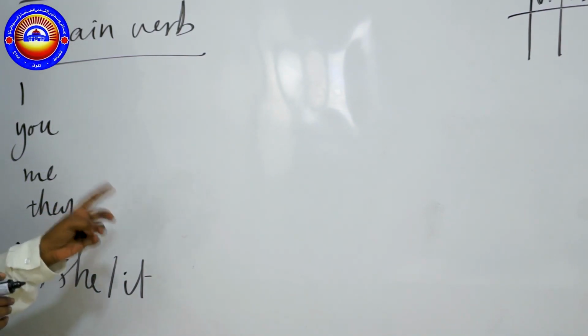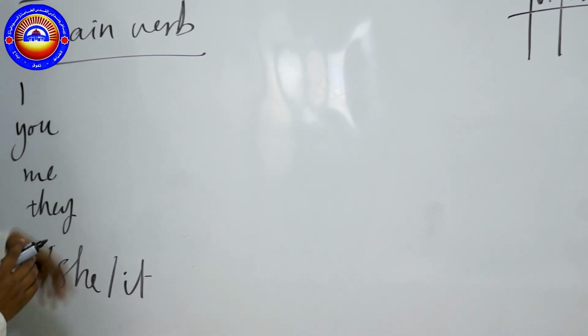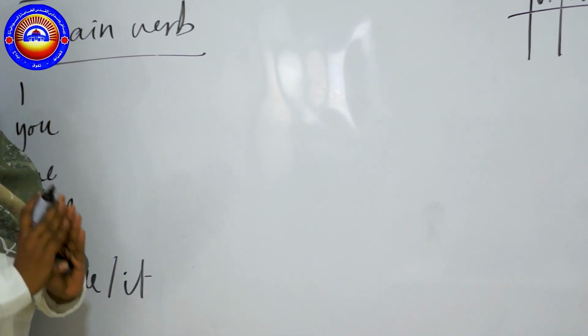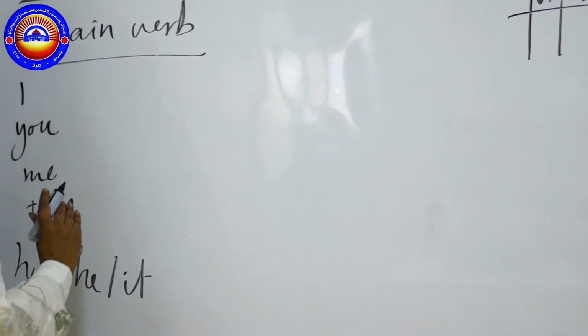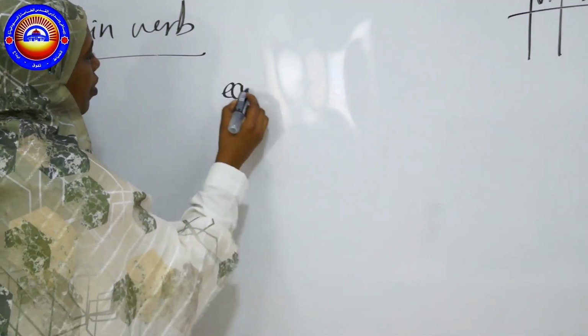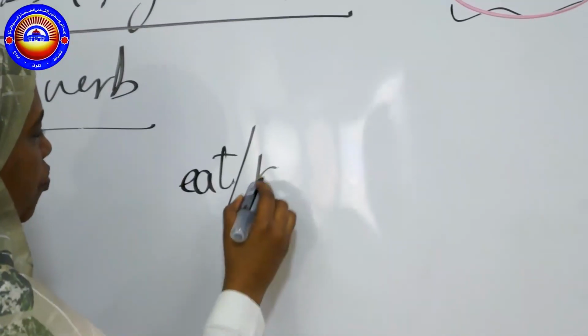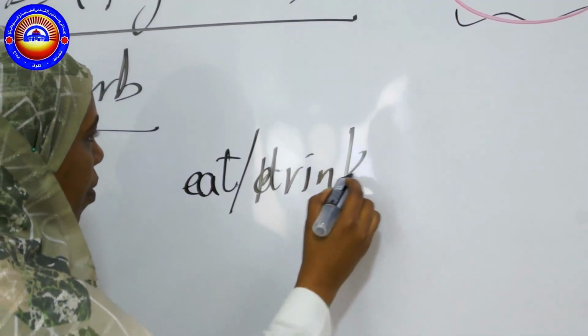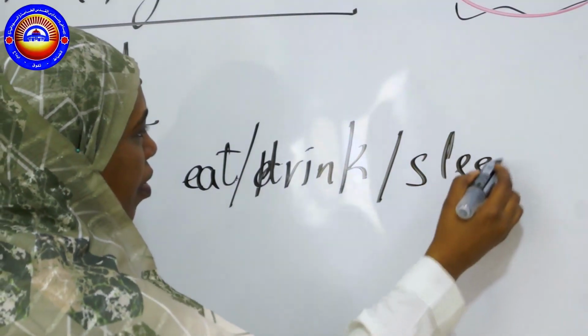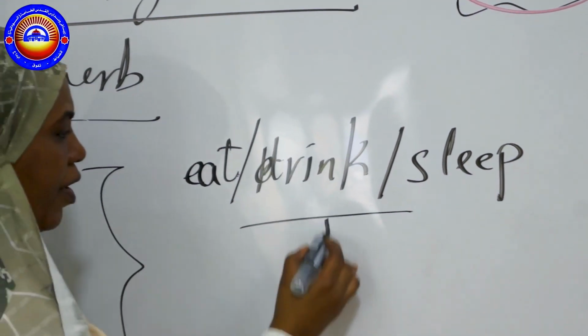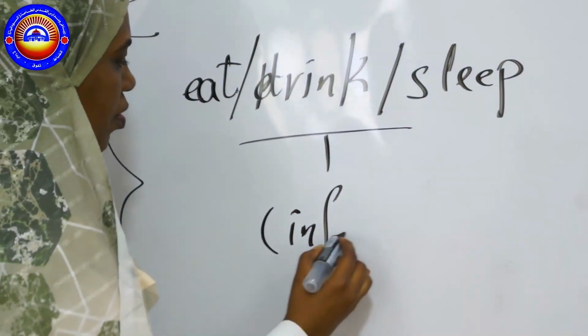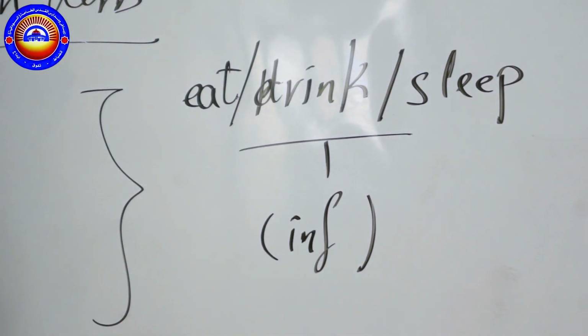So let us look when we have main verb. With the main verb, you always have to look at the end of the verb. How does this verb classify? Let us look at a normal one: eat, drink, sleep. When you have any one of these actions with I, you, we, they, you are going to put them as they are. We call them infinitive.